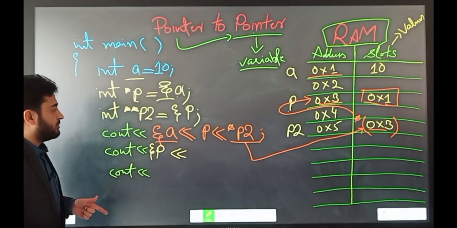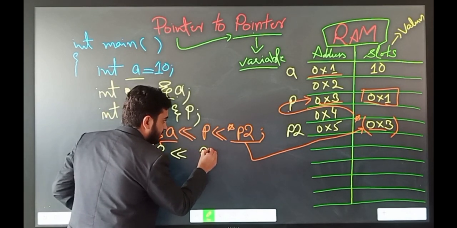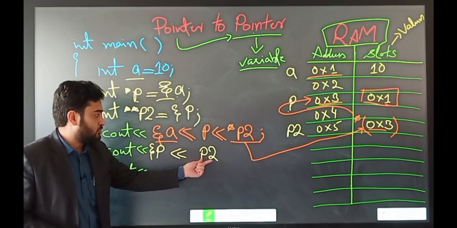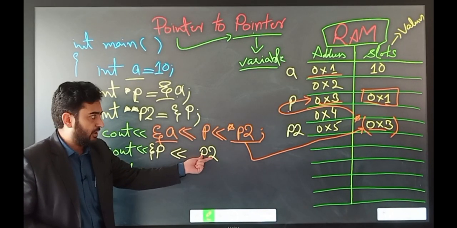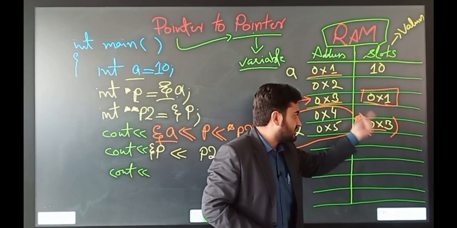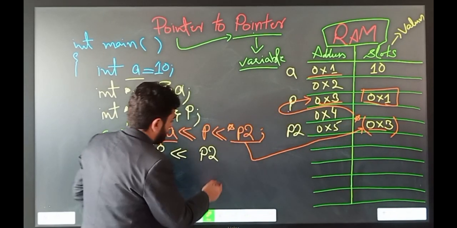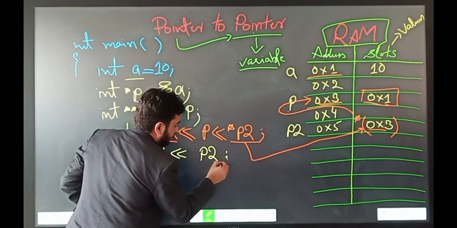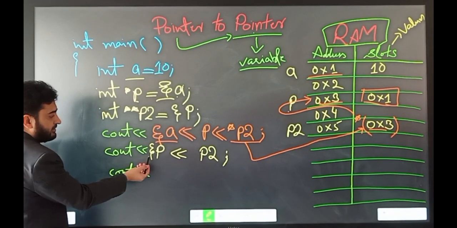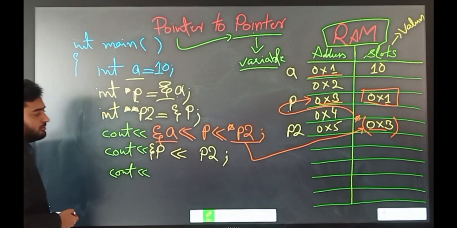Another way to print out the address of P is by using the double pointer. When you write the name of the double pointer, it will print the value inside the pointer. The value inside the double pointer is 0x3, and this is the address of the pointer. We are interested in printing 0x3, so this is enough for us. So this is one way to print out the address of the single pointer, and this is another way.